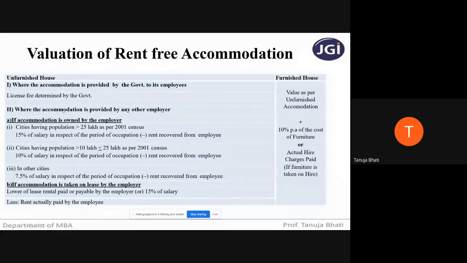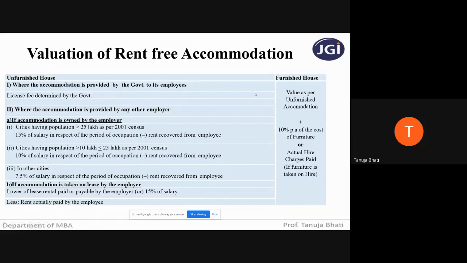The second part is very important, where the accommodation is provided by any other employer. It may be semi-government, private employer. Now, if that accommodation is owned by the employer, then the taxability will depend upon the population limit. Next, if the accommodation is taken on lease, then whatever lease amount the employer is paying, or 15% of salary, whichever is lower, will be the taxable rent-free accommodation.